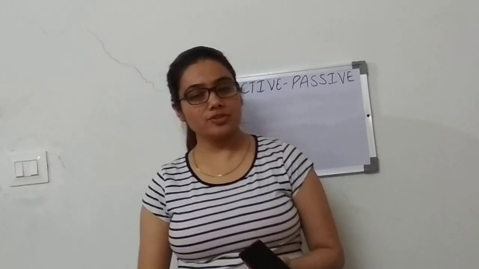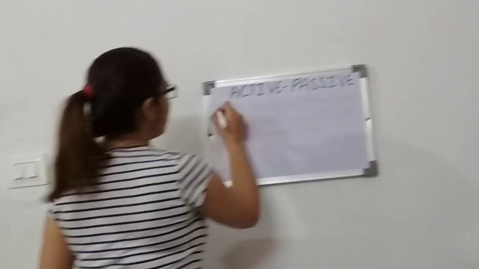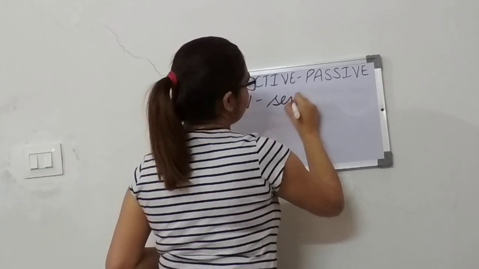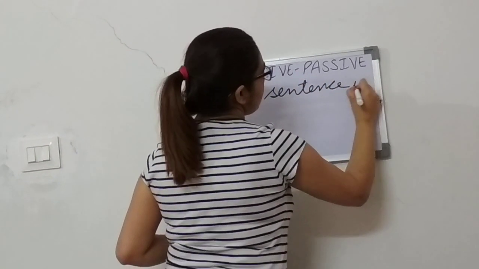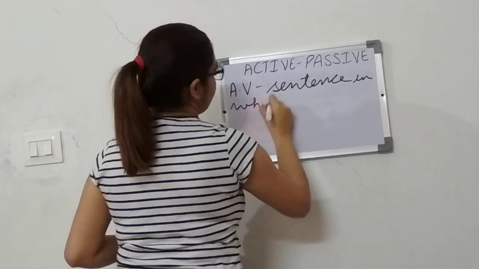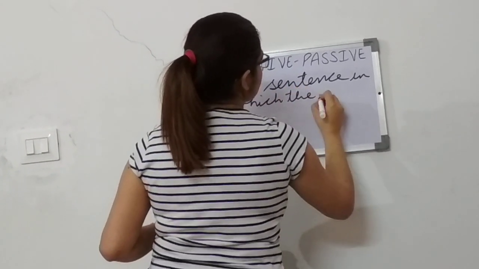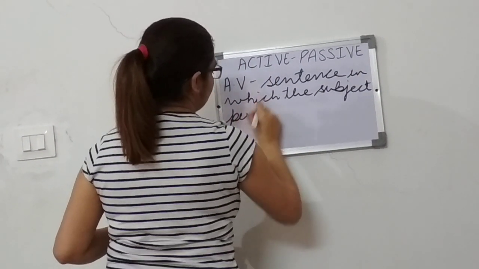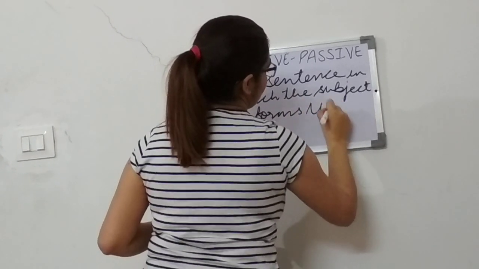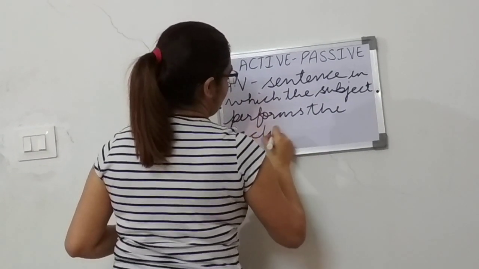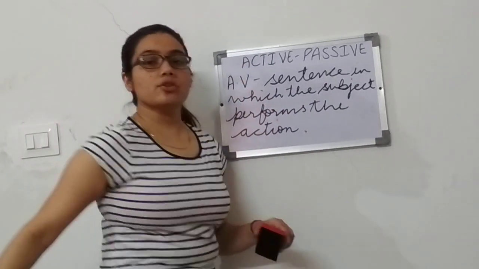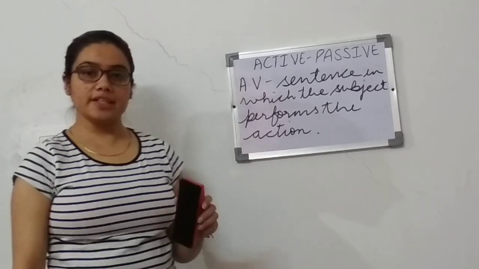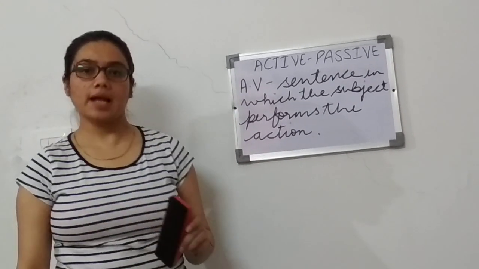So first of all, coming on to the definition of active voice, what is active voice? Any sentence in which the subject performs the action stated by the verb, that particular voice is called active voice.